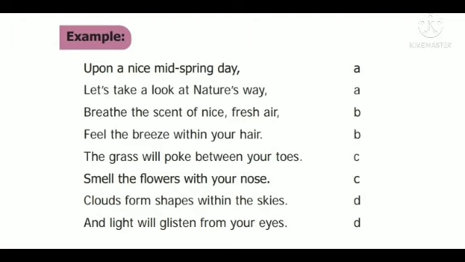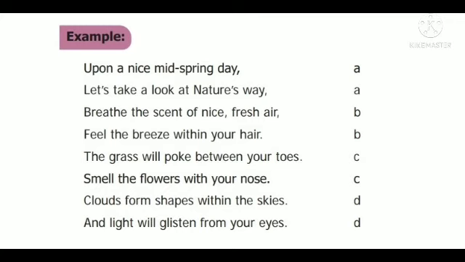Okay. See the next lines. Breathe the scent of nice fresh air. Feel the breeze within your hair. Air, hair. The sound of the words is the same, so we use B as the rhyming scheme there. Let's see the next two lines. The grass will poke between your toes. Smell the flowers with your nose. So it is taken as C. Clouds form shapes within the skies, and light will glisten from your eyes. The rhyming scheme is D.